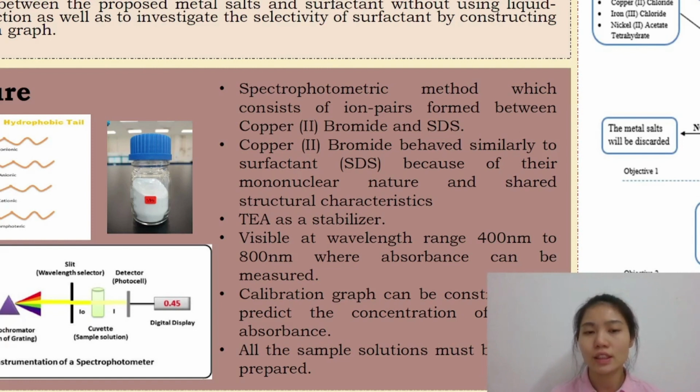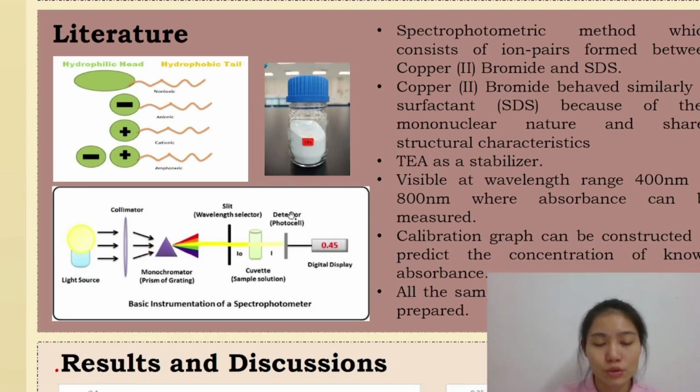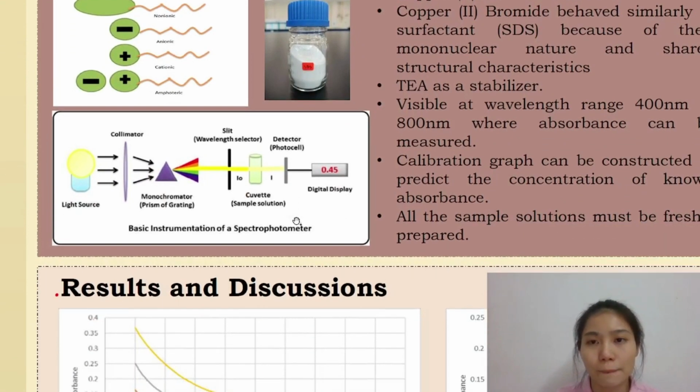In this study, it also says that copper(II) bromide behaves similarly to surfactant SDS because of their mononuclear nature and shared structural characteristics. However, TEA, that is triethylamine, is still needed in this study as a stabilizer to stabilize the solution of copper(II) bromide and SDS. Here's a picture shown of a basic instrumentation of a spectrophotometer.